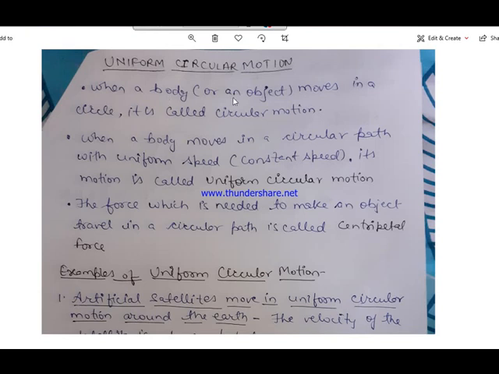When a body or any other object moves in a circular path, we call it circular motion, right? And when the body which is moving in a circular path has a uniform speed or constant speed, it means the speed is not changing, then the motion is called the uniform circular motion. It is already in a circular motion, but if its speed is constant, then we will call it uniform circular motion. One type of force is needed to make an object travel in the circular path.